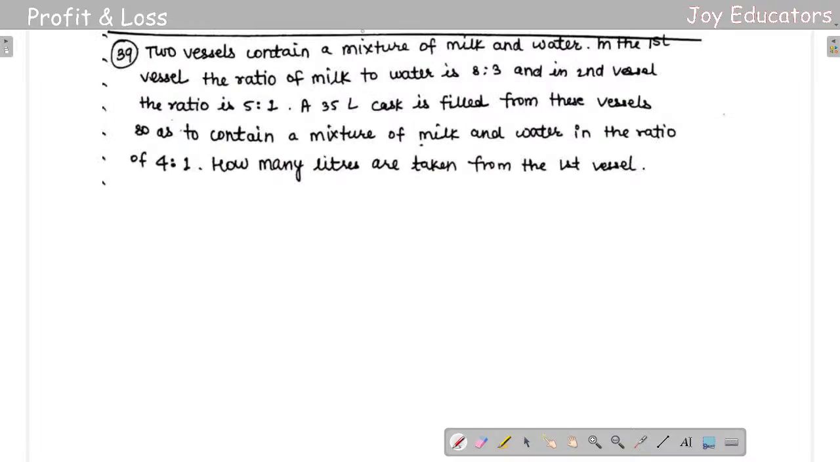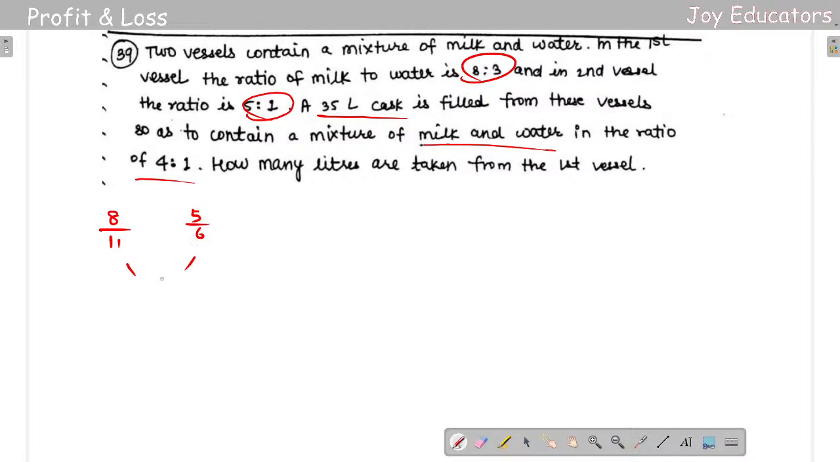Two vessels contain a mixture of milk and water. In the first vessel, the ratio of milk to water is 8:3, and in the second vessel it is 5:1. A 35 liters flask is filled from these vessels so as to contain a mixture of milk and water in the ratio of 4:1. How many liters are taken from the first vessel? చూడండి సేమ్ క్వశ్చన్ కాకపోతే కొంచెం ట్విస్ట్ పెట్టాడు ఏంటంటే ఇట్ ఇస్ 35 liters flask. That means 8 by 11 here and 5 by 6 over here.